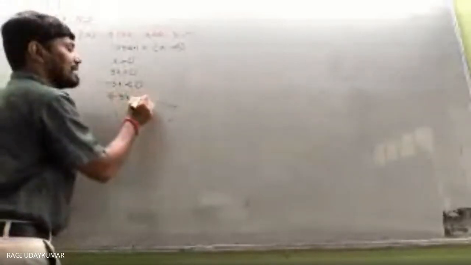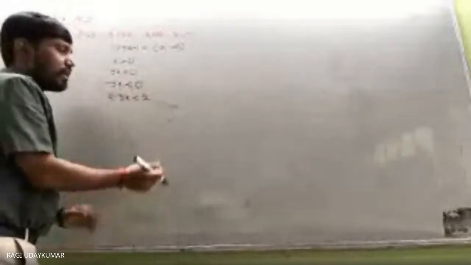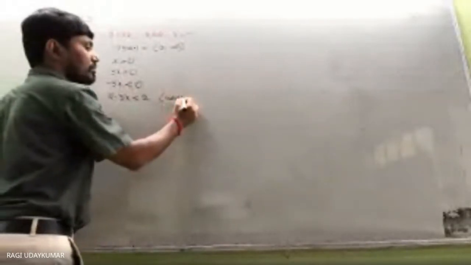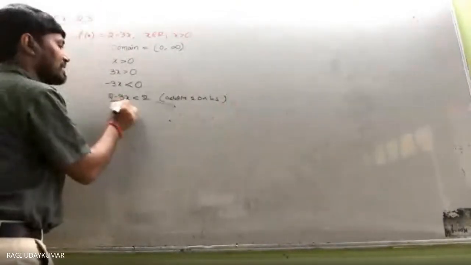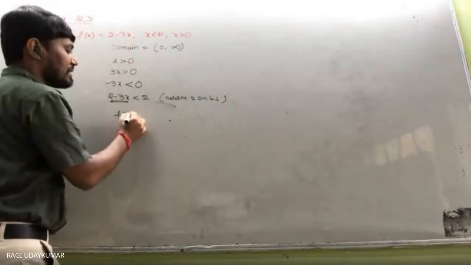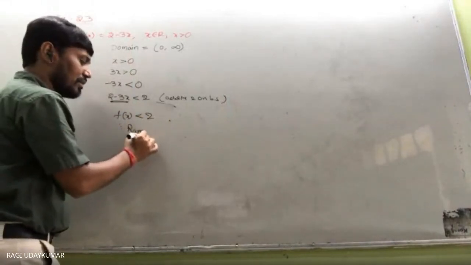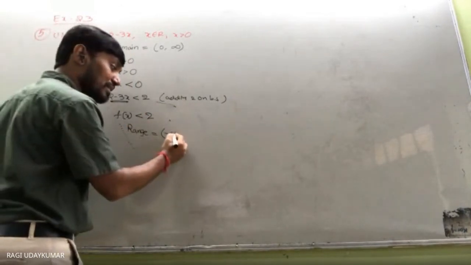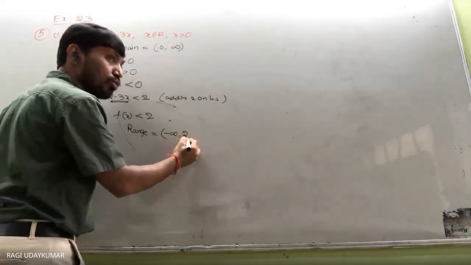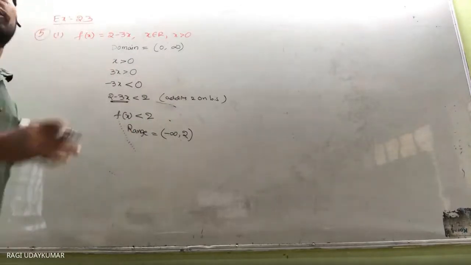Isn't it? And 2 add on both sides. 2 minus 3x is less than 2. I am adding 2 on both sides. Okay? So adding 2 on both sides, you can write. So what do you get? This is f of x. F of x is less than 2. Therefore, range is less than 2. So all the negative numbers, not 2, till the 2. So open interval should be written.